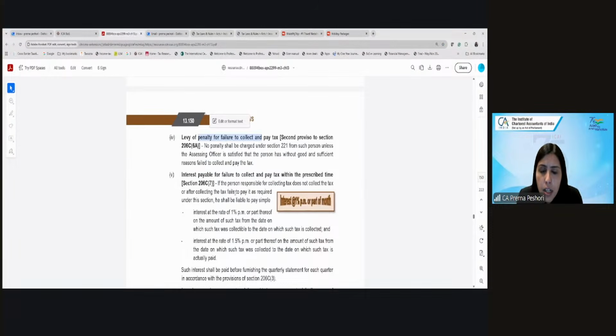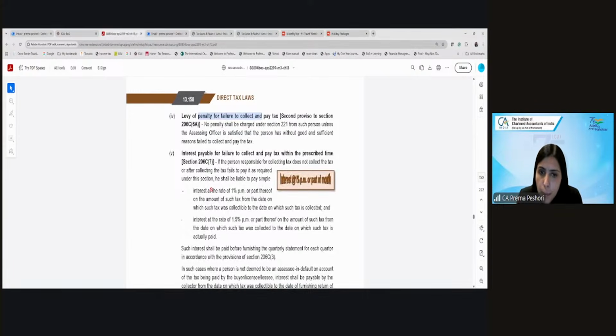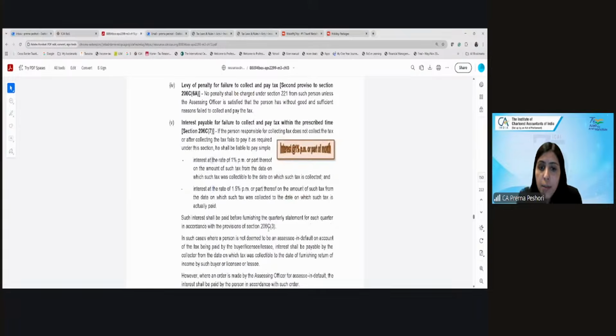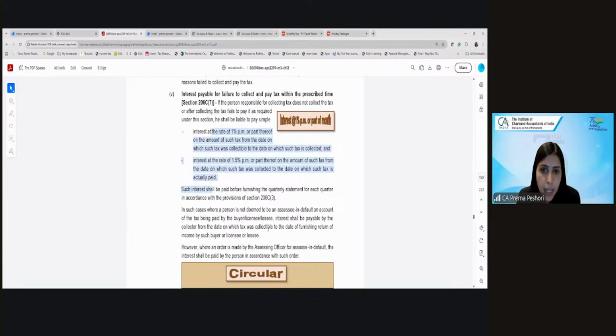And what is the interest payable? In case there is a failure, interest at the rate of 1% from the date on which tax was collectible to the date on which tax is collected, and 1.5% from the date on which tax was collected till the date it is actually paid. However, in the case where the buyer has paid the tax, then in that case, from where will the interest be payable? Interest shall be payable from the date on which tax was collectible to the date of furnishing the return of income.